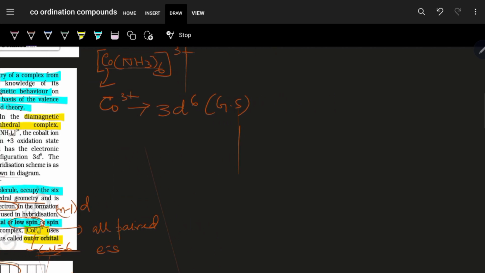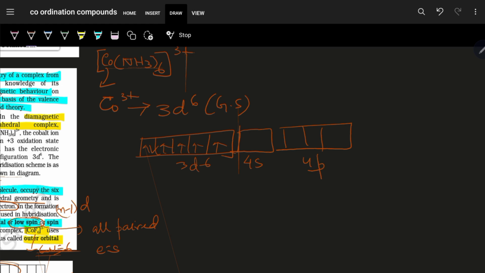So you just have to form this 3d like this over here. So it is 1, 2, 3, 4 and 5 and 6. And so this is your 3d6 configuration. After 3d comes your 4s. After 4s comes your 4p. It's like this. The ground state configuration is like this.